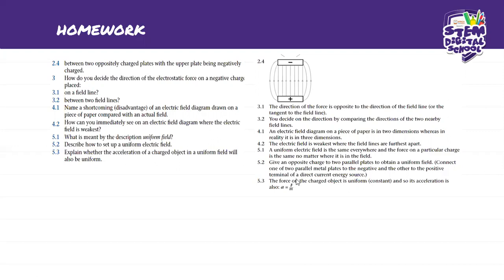Okay, so what it says here, it says the force on a charged object is uniform, which is true, and so its acceleration is also uniform. Okay, because they are directly proportional to each other. So the acceleration is proportional to the force. Okay, I hope you got all your answers right.